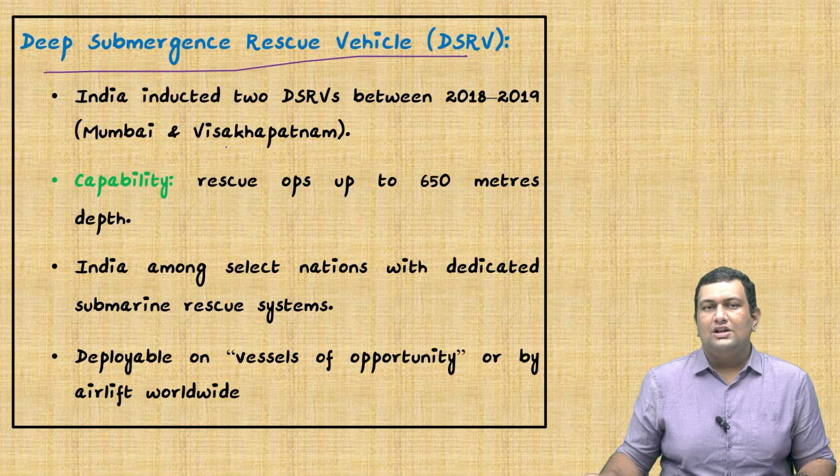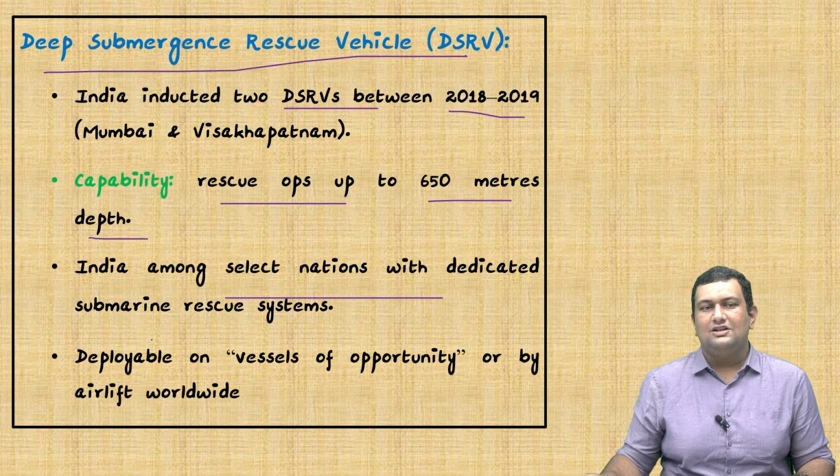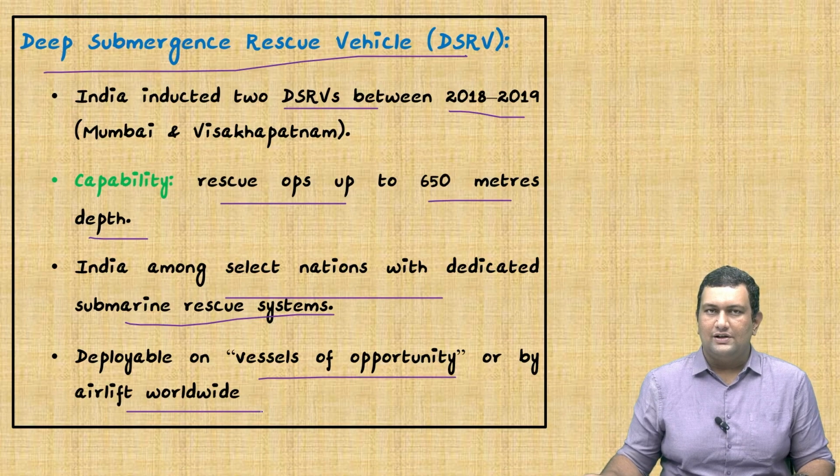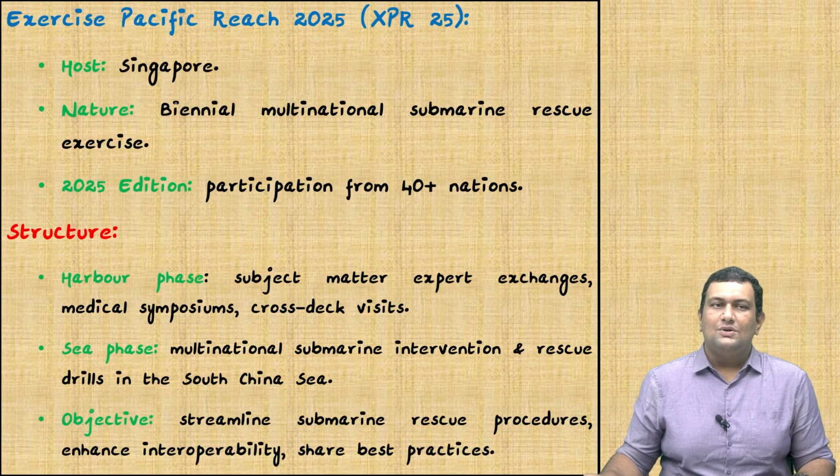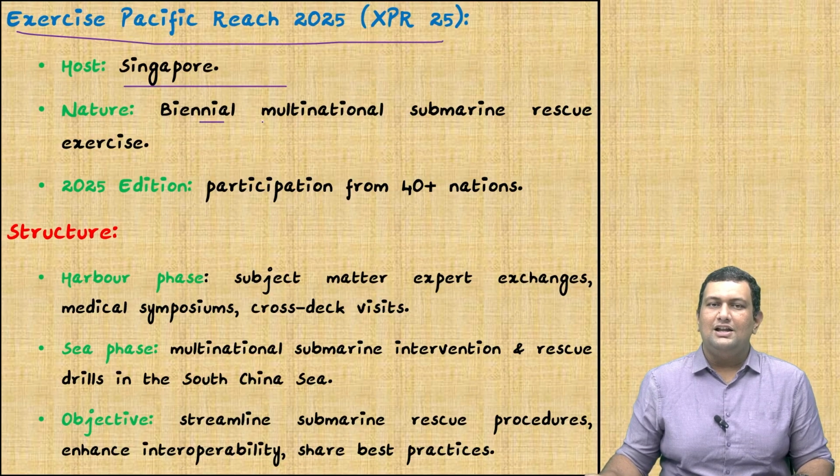India inducted 2 deep submergence rescue vehicles between 2018 and 2019. Its capability includes rescue operations up to 650 meters depth, and India is among the select nations with dedicated submarine rescue systems, deployable on vehicles of opportunity or by airlift worldwide. So we will see about this exercise Pacific Reach, shortened as XPR. It's hosted in Singapore. It's a biennial multinational submarine rescue exercise.